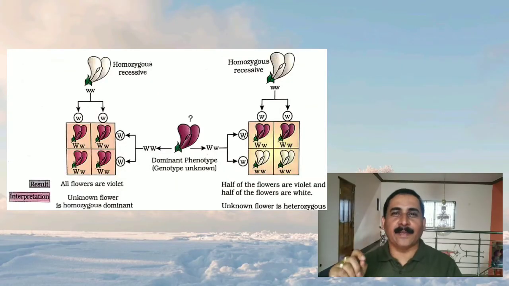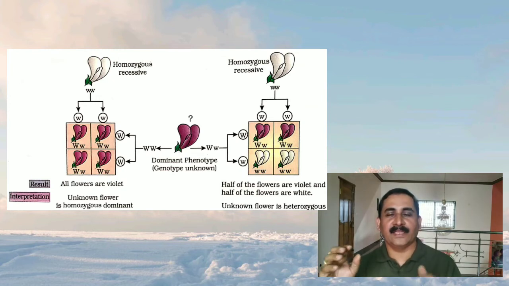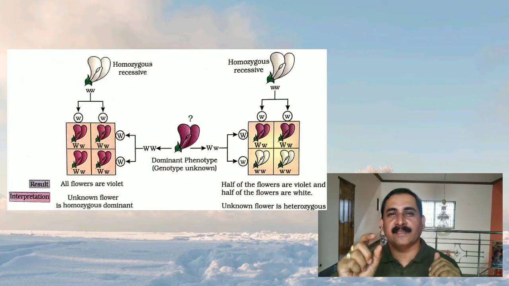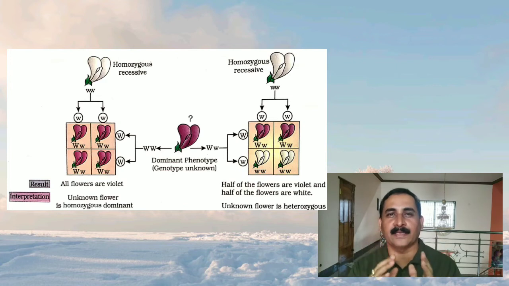In the garden pea plant, the violet colored flower is dominant over the white colored flower. A plant bears a violet colored flower, which is the dominant phenotype, whose genotype is not known. That is crossed with a white colored flower, which is a recessive parent. If the F1 hybrid produces plants that all have violet colored flowers, then the genotype of the dominant phenotype is capital W, capital W.